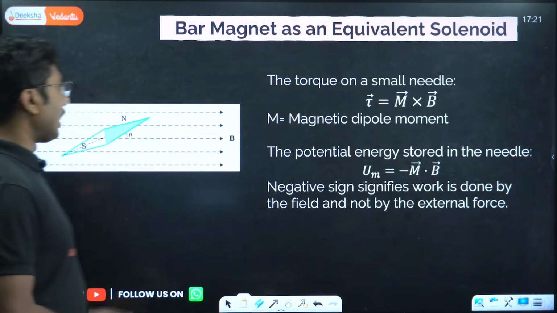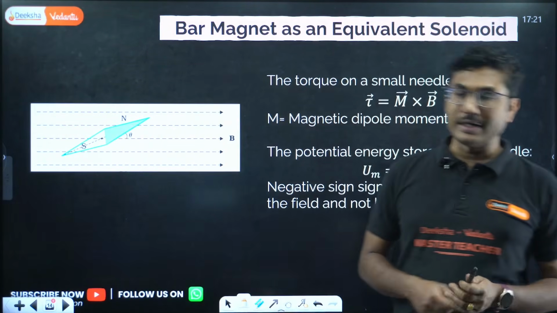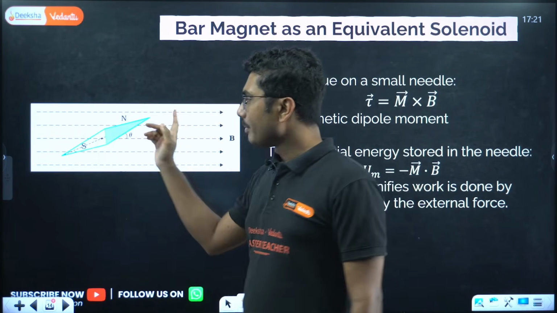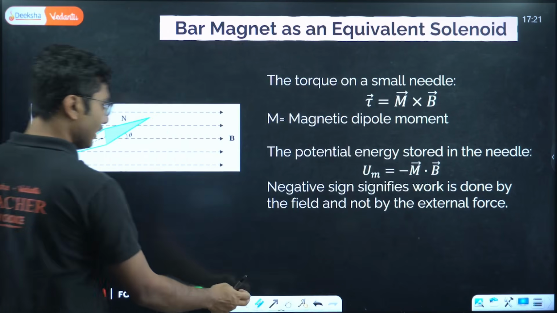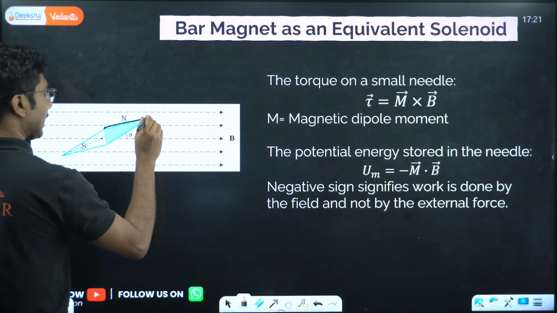Next, similar to an electric dipole kept in an external field, if we keep a magnetic dipole in an external field, a magnetic dipole is represented like this. This is basically a small magnetic needle, which looks like this, like a Kaju Katli.